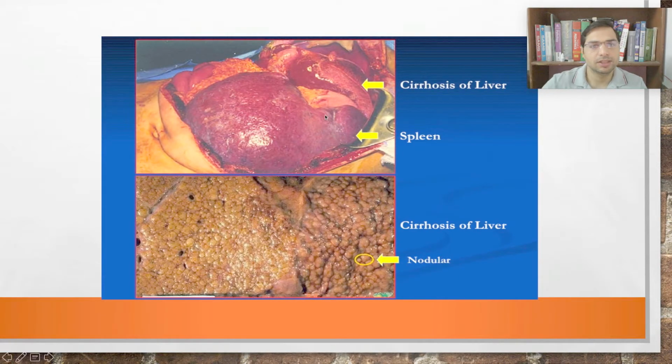So you can see here, this is the liver and this is the spleen. The liver is here, and the spleen has enlarged, the liver has enlarged, and the liver under the microscope looks like this, small nodules.